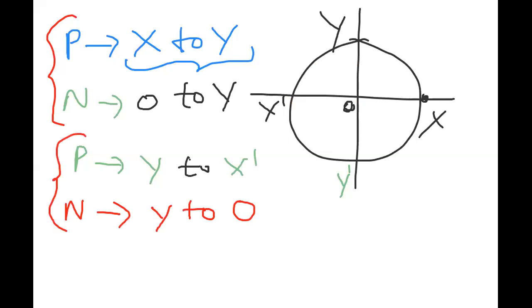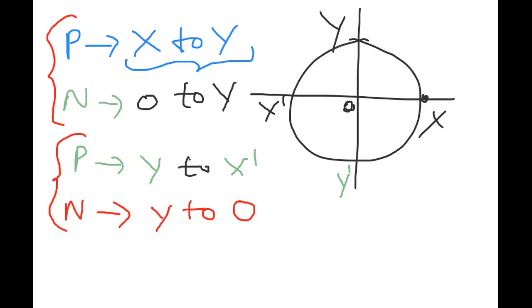The particle is traveling along the circle like that, while the projection of the particle is traveling along the diameter. It travels first from where to where? Particle reaches from X to Y, projection travels from O to Y. Particle reaches from Y to X dash, projection reaches from Y to O. Now particle reaching from X dash to Y dash, projection reaching from O to Y dash. Again particle reaching from Y dash to X, projection travels from Y dash to O. So like that it is traveling here.